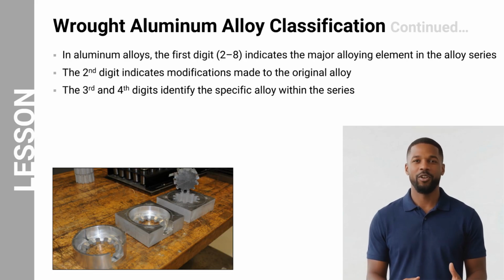Now let us look more closely at how the aluminum alloy numbering system works. In aluminum alloys, the first digit, typically between 2 and 8, indicates the major alloying element present in the alloy series. The second digit indicates whether modifications have been made to the original alloy composition. The third and fourth digits identify the specific alloy within that particular series.